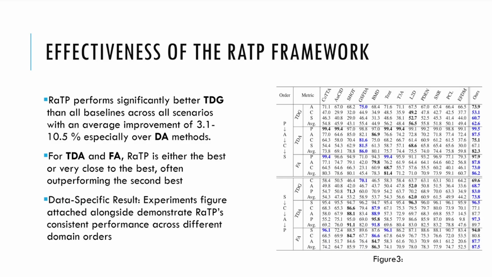Let us talk about some of the experimental results that they have provided in the paper. We clearly observe that the RATP approach is quite promising in terms of solving the CDSL problem. RATP achieves significant improvements in target domain generalization, outperforming all baselines in every scenario with an average gain of 3.1 to 10.5%, again, especially over the domain adaptation methods. Now, for the target domain adaptation and forgetting alleviation, RATP consistently ranks as the best, or again, nearly the best, often surpassing the second best methods. And as shown by the experimental results, RATP delivers robust and reliable performance across varying domain orders.